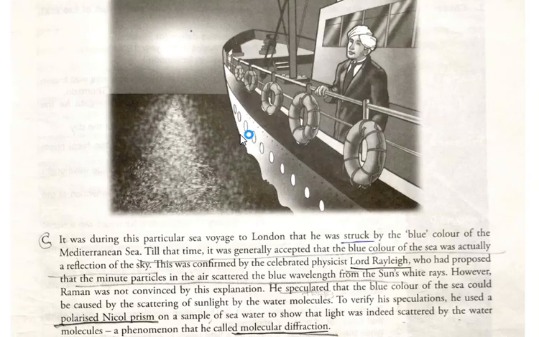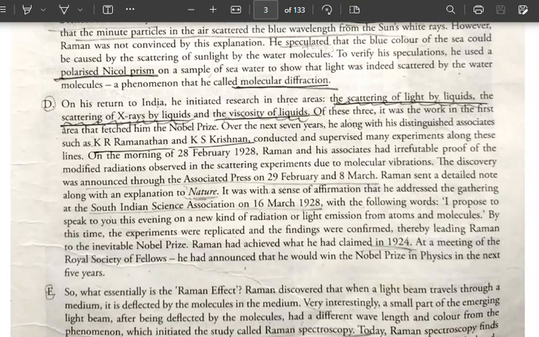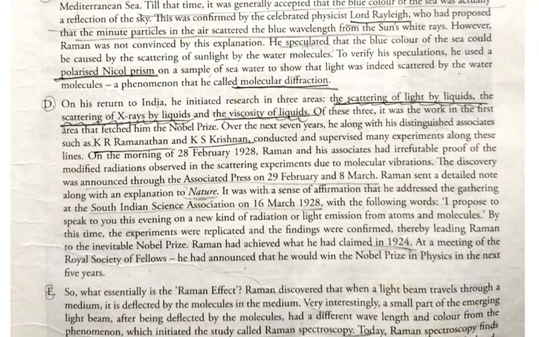So now let's see how he experimented and the detailed information about this. Okay, now let's see the fourth para, which is D. On his return to India, sorry, he was in London. He was stuck with this blue color of the sea and he completed his meeting in London. And when he returned to his hometown in India, what he had done, he did research in these three areas.